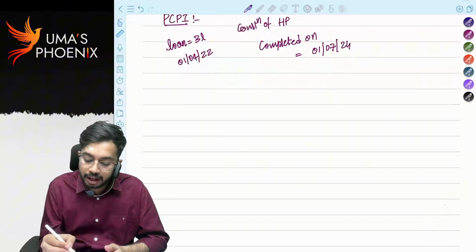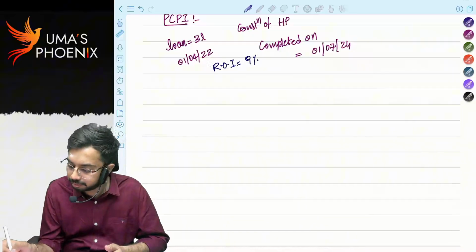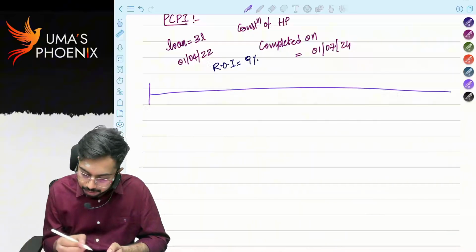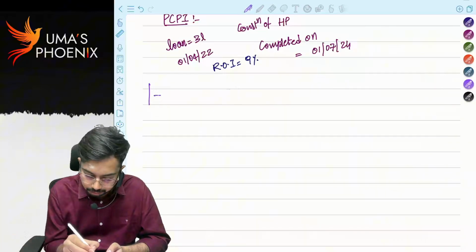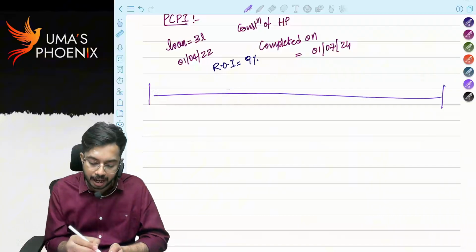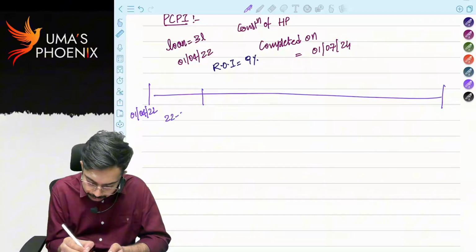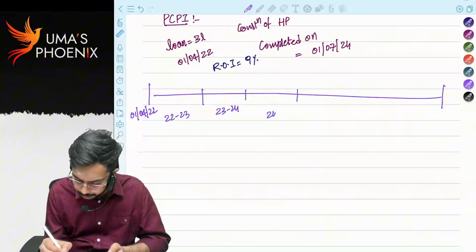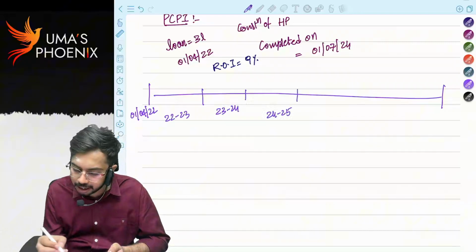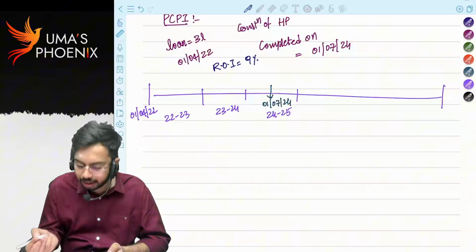Rate of interest is 9%. Interest is to be calculated, right? 1st April 22 for 22-23, 23-24, 24-25. House property construction is completed on 1st July 2024, correct?